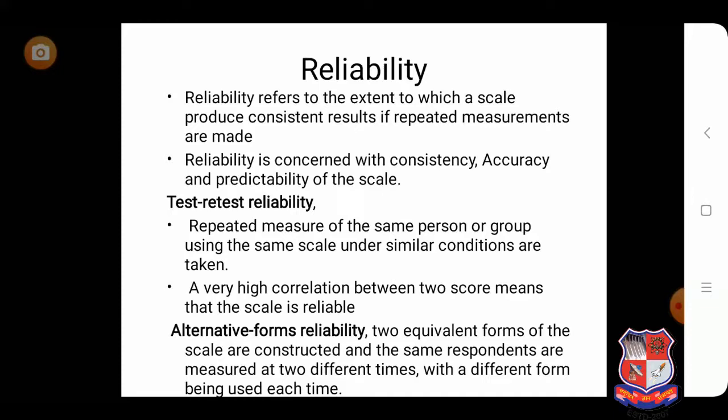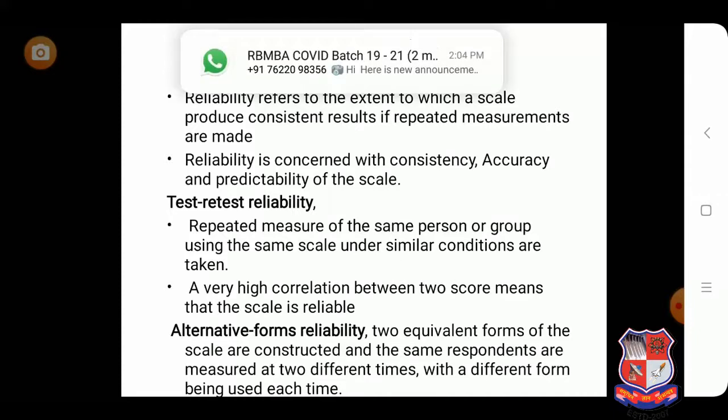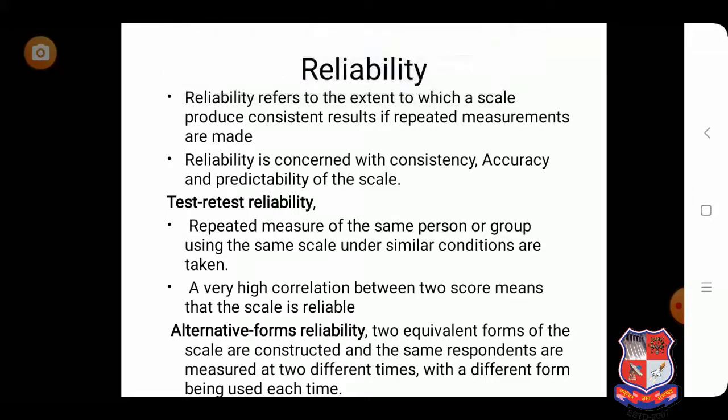If we want to measure reliability, these are the different methods of measuring it. The first method is test-retest reliability. In test-retest reliability, we take responses from the same respondent using the same questionnaire.